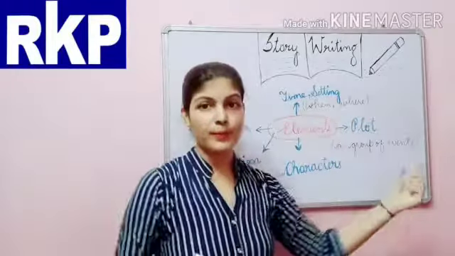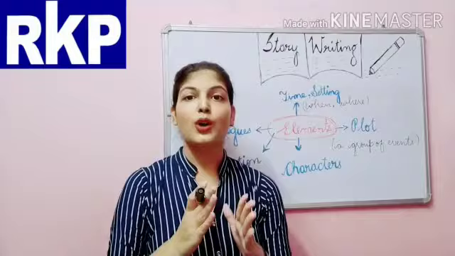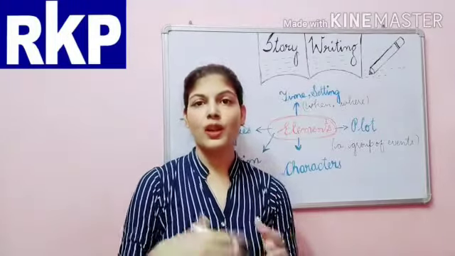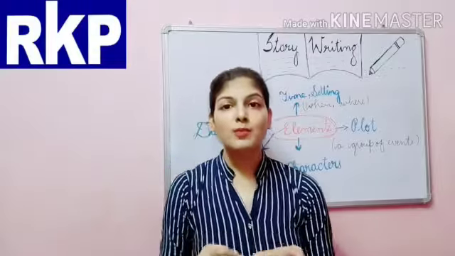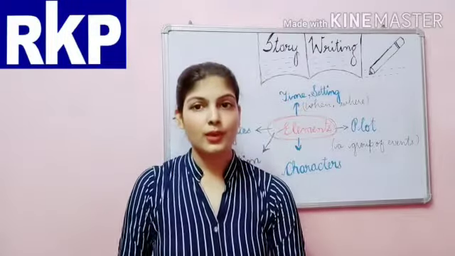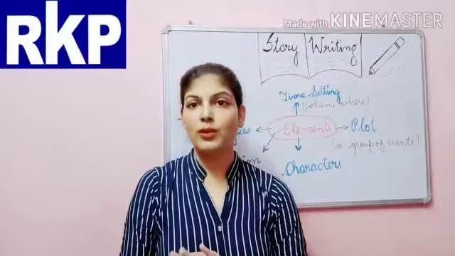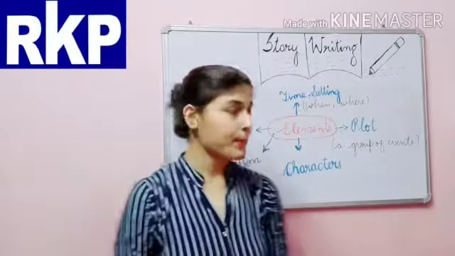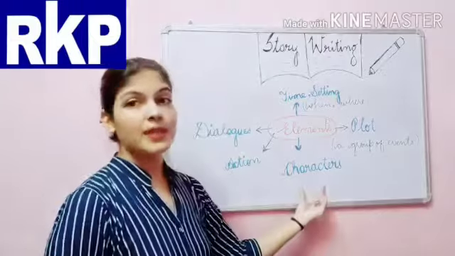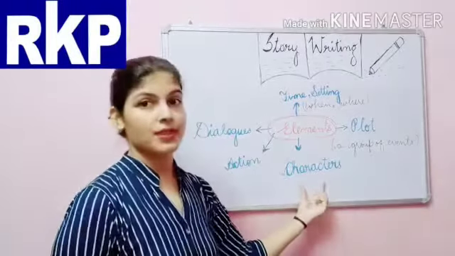Plot includes a group of events, the actions which take place one after another. There must be a proper sequence for that, otherwise the story will be totally spoiled. Next main element is characters.